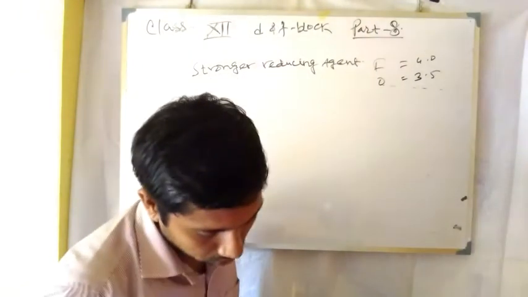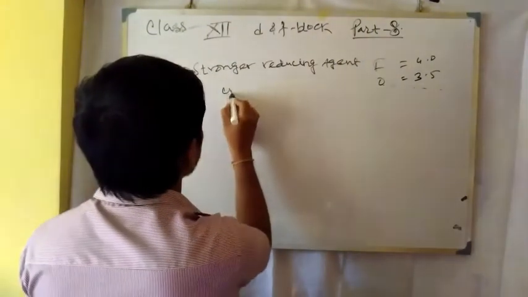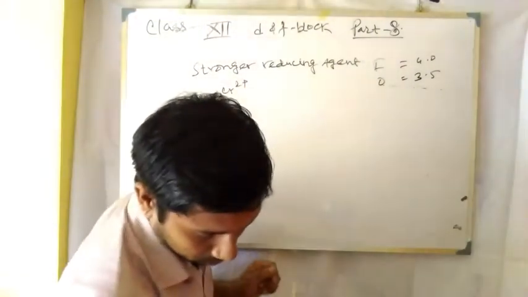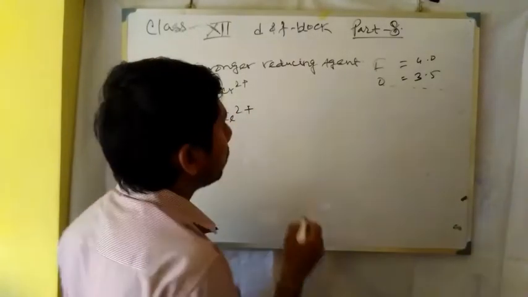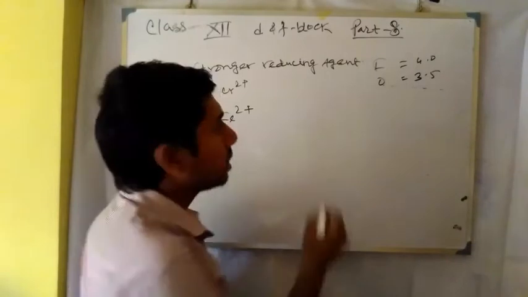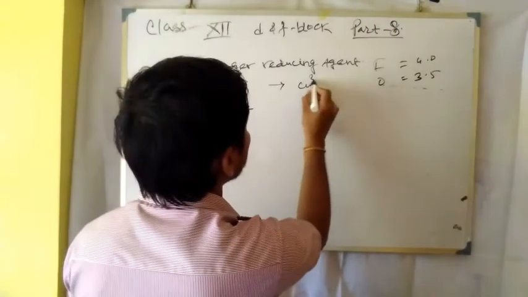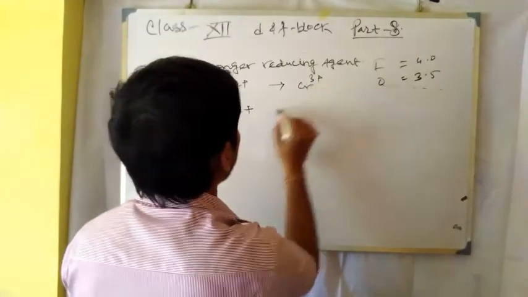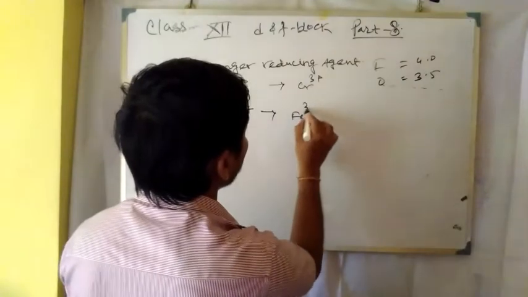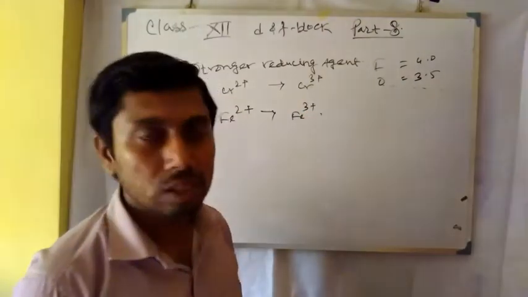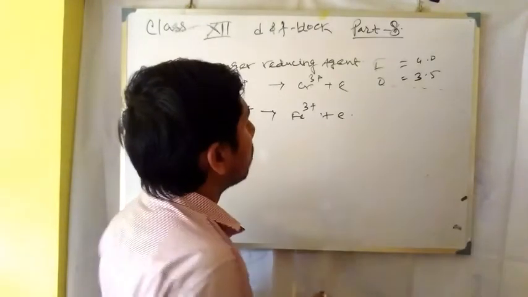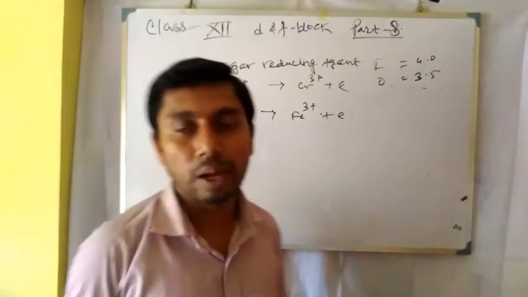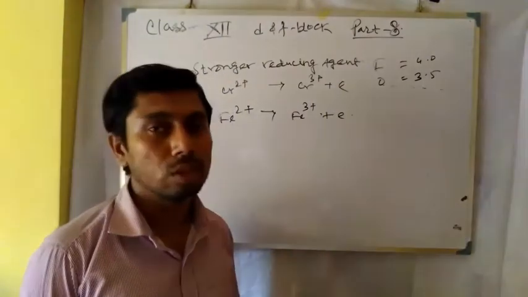Now for a reducing agent, it will be oxidized, so Cr2+ will oxidize to Cr3+ and Fe2+ will oxidize to Fe3+, after losing an electron. Now the stability of chromium 3+ and iron 3+ we have to consider.